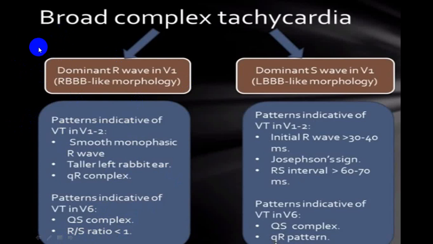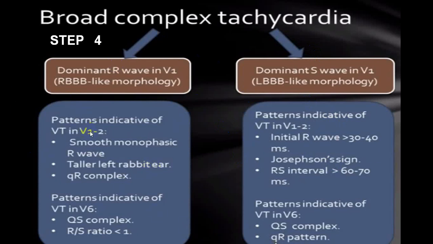Instead of remembering like this, we'll make it simpler than that. If there is an LBBB pattern and there is a right axis deviation, because usually with LBBB you will have a left axis deviation, so with an LBBB pattern and a right axis deviation, it will go more in favor of a VT. And if there is a positive Josephson sign, so always try to look for it in this best way.